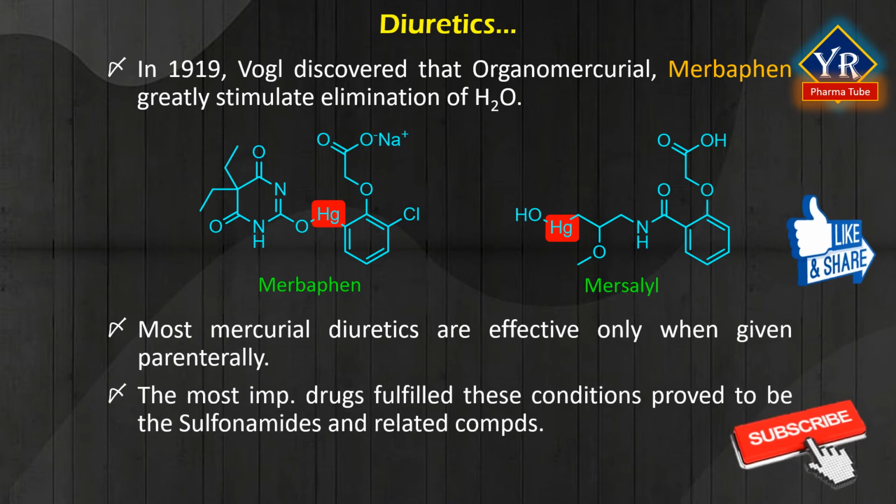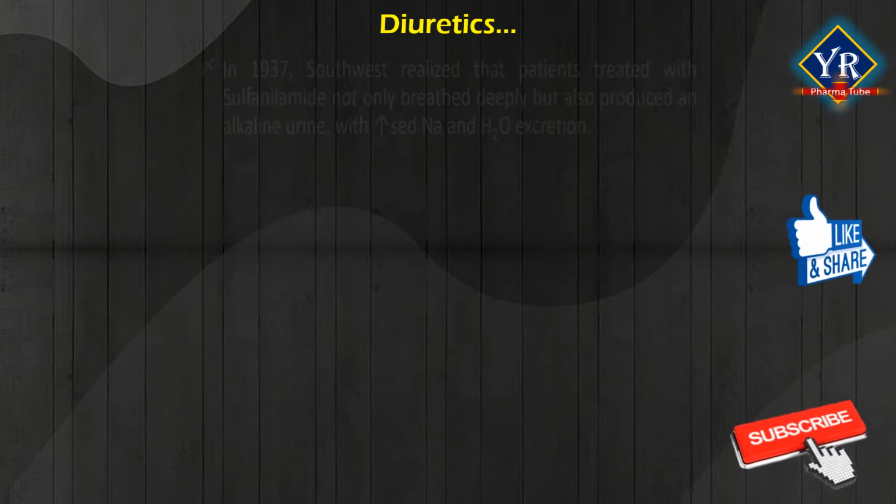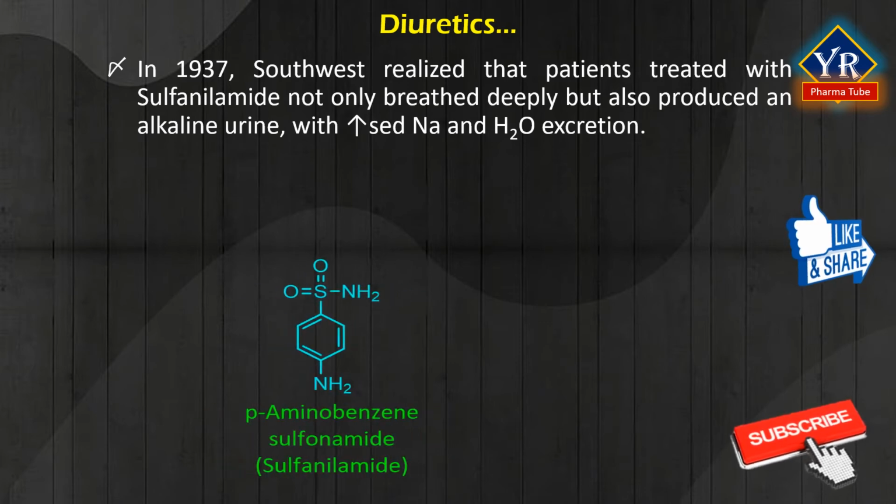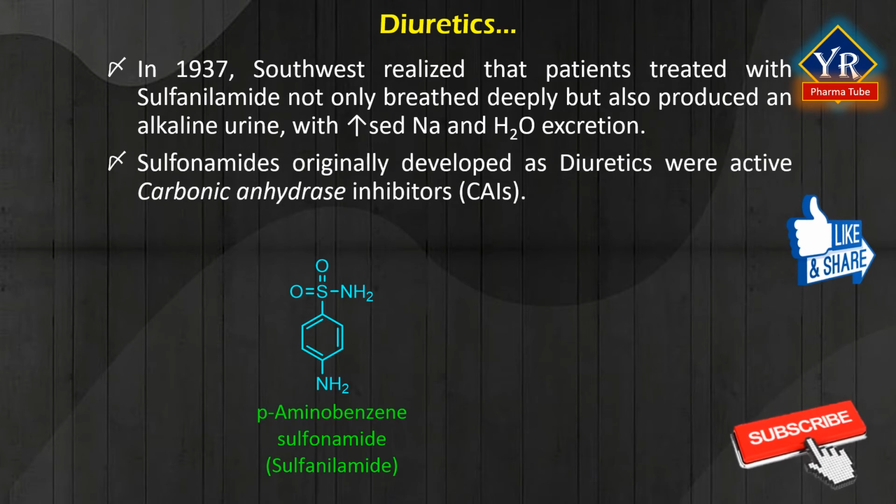The most important category of drugs which fulfilled these conditions proved to be the sulfonamides and related compounds. In 1937, Southworth realized that patients treated with the antibiotic sulfanilamide not only breathed deeply but also produced an alkaline urine with increased sodium and water excretion. The sulfonamides, originally developed as antibiotics, were active carbonic anhydrase inhibitors.